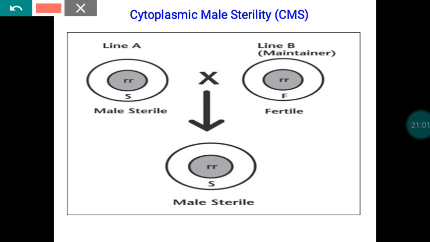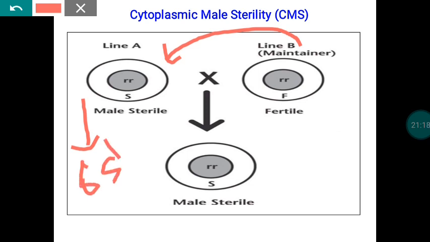If you transfer pollen from this plant to this plant, pollination will take place. As an outcome, whatever characters are there in the A line will be multiplied as such. The resultant material is also male sterile, because the purpose of doing these crosses is the multiplication of the A line.